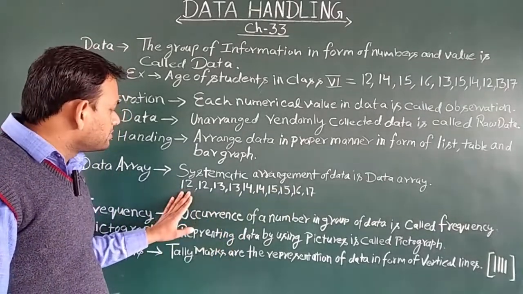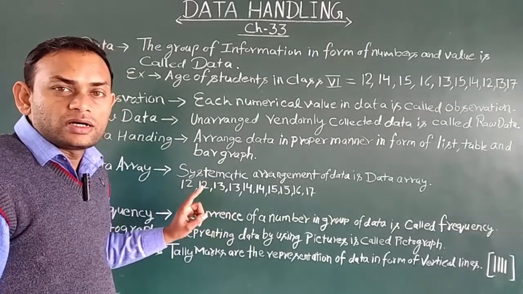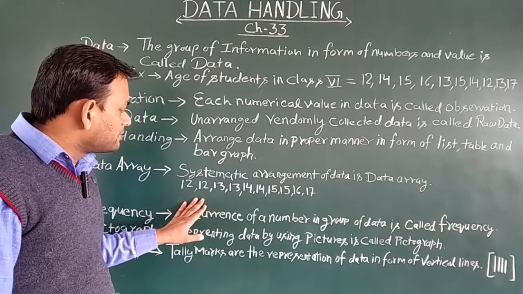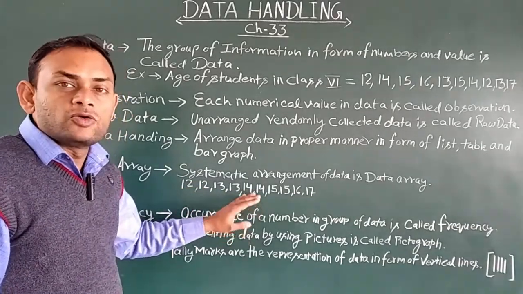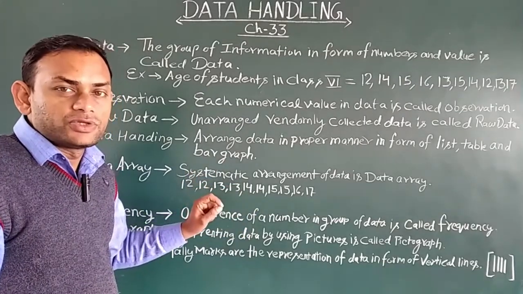So as many times as a number occurs in the whole data, that number is called the frequency of that observation.